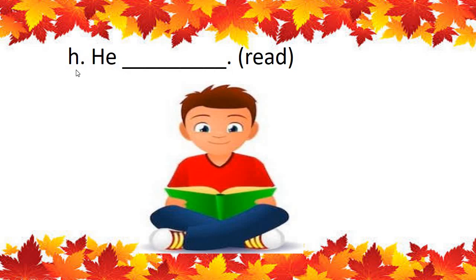Now see sentence H. He. Then there is a word given, read. Can you see this boy? There is only one boy sitting and reading. You also are reading, no? You are reading your lessons at home? Very good if you are reading, doing your homework. So what will come here? He. There is only one boy. So he is reading. You have to write ing. And it is one boy only. So we are using is.